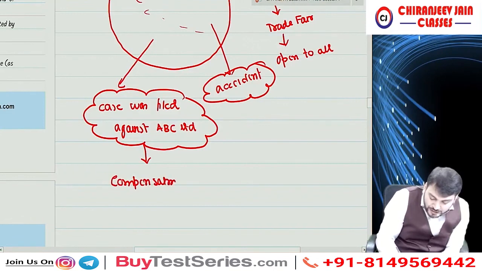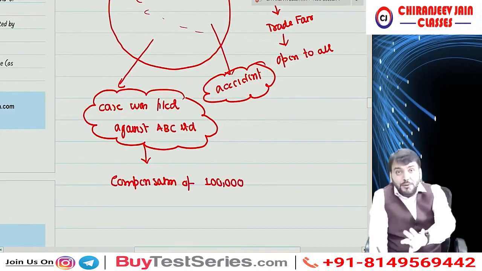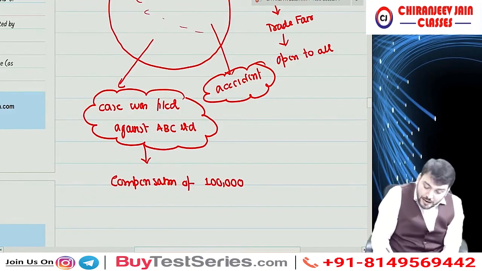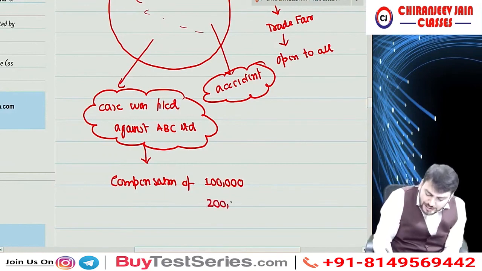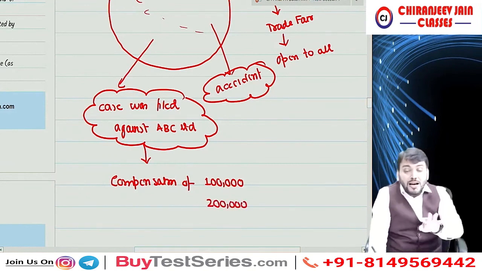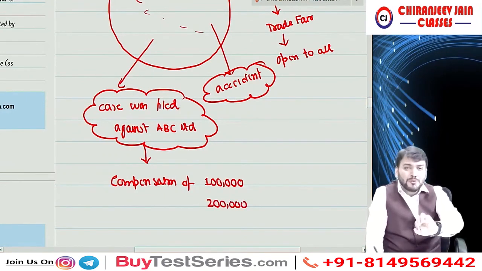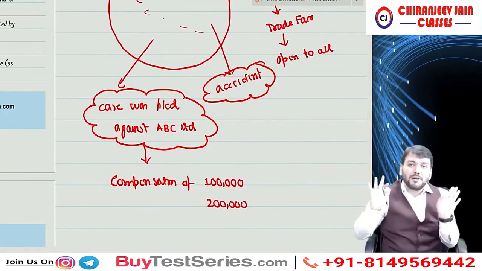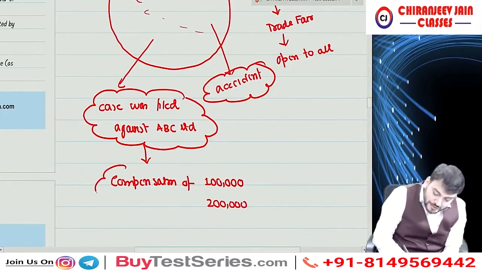They need to pay compensation of rupees 1 lakh to all injured people, and let us assume 2 lakh to the legal heir of each deceased person. Understood this point?